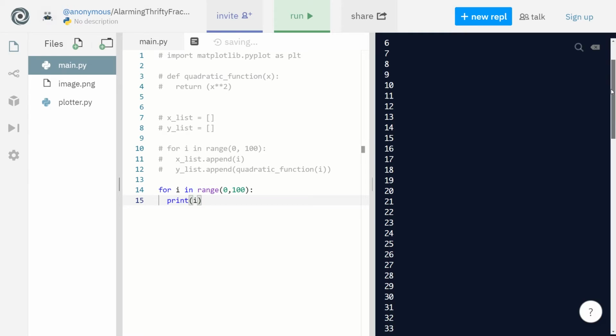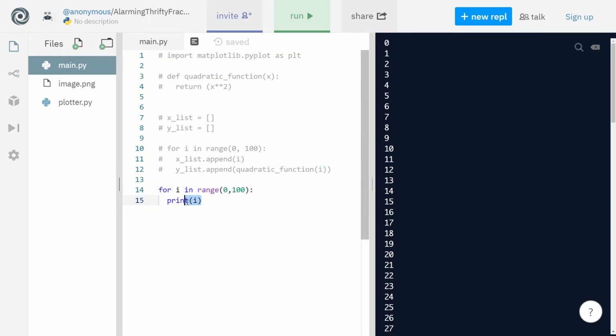So exactly. Here what he shows is just what I is. And this is what we're going to be going over. And then what he's doing for the y list is just running the quadratic function with the parameter of I. So what it's going to do is the y list is going to be I squared. And the I, as Fred said before, is not mandatory.